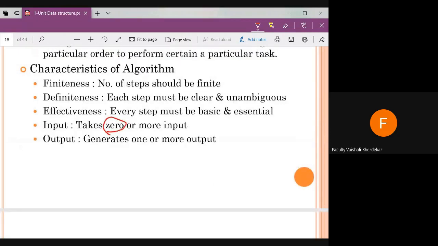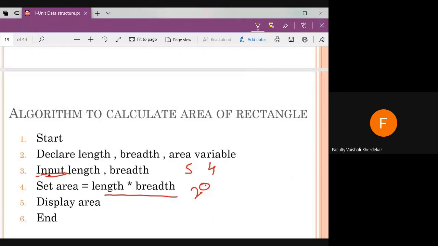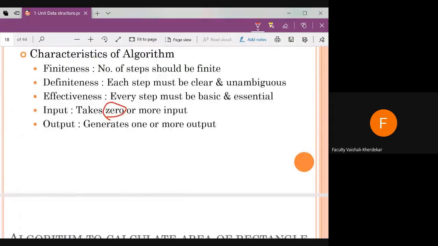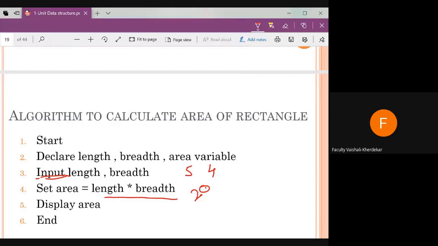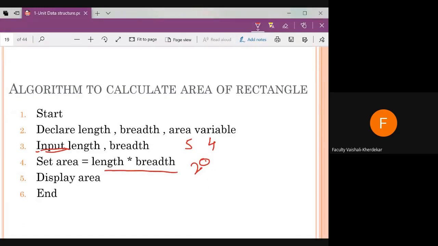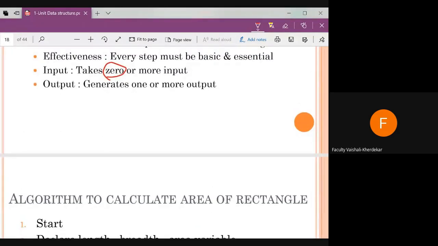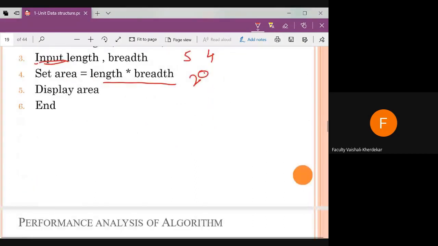Now see the characteristics here. Finiteness: the number of steps should be finite. Yes, the number of steps in this algorithm is finite. Definiteness: each step must be clear and unambiguous. Yes, each and every step is clear. We can easily understand that the first step is start, then we declare the variables, then we input the values for the variables, then perform the calculation, and then display. Input takes zero or more inputs, and output generates one or more outputs. These are the characteristics of the algorithm.